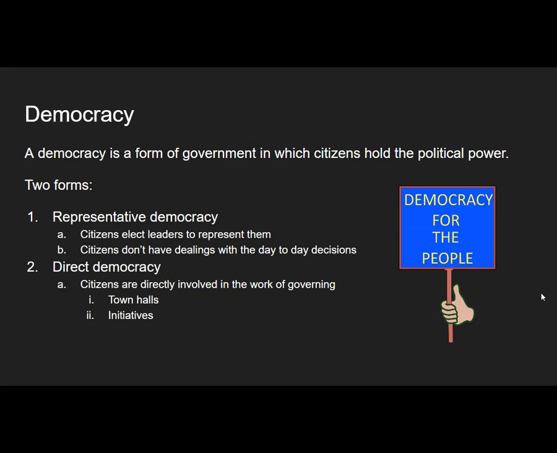There's also something called a direct democracy. And a direct democracy often works better in smaller organizations or smaller countries. This is when citizens are directly involved in the work of governing. And oftentimes you see this in states or in town halls in cities. People directly do the work in these places. They discuss, they vote, and they help people within their smaller government institutions make decisions.